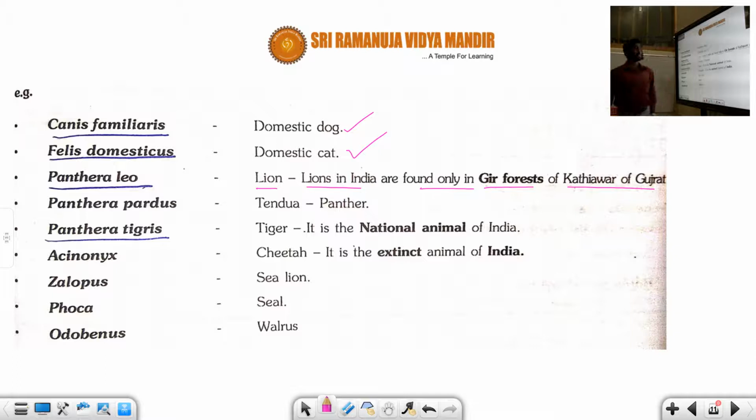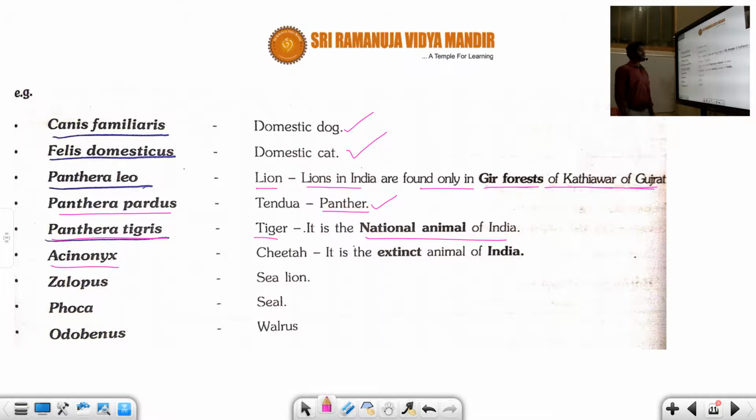Panthera pardus is the scientific name for panther. Panthera tigris is the scientific name for the tiger, and the tiger is the national animal of India, right?